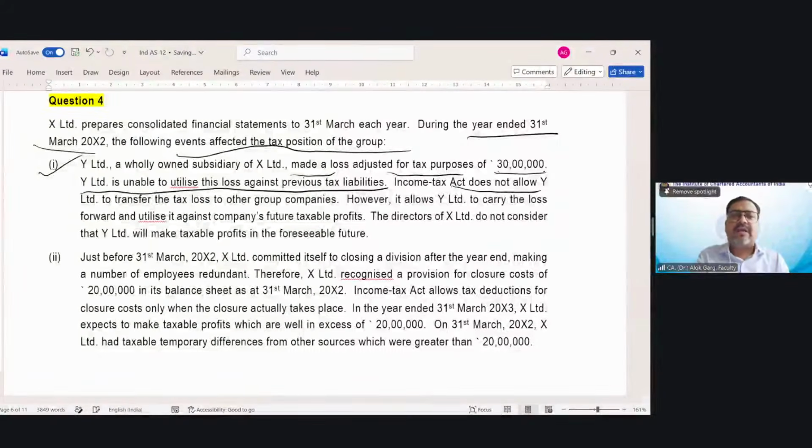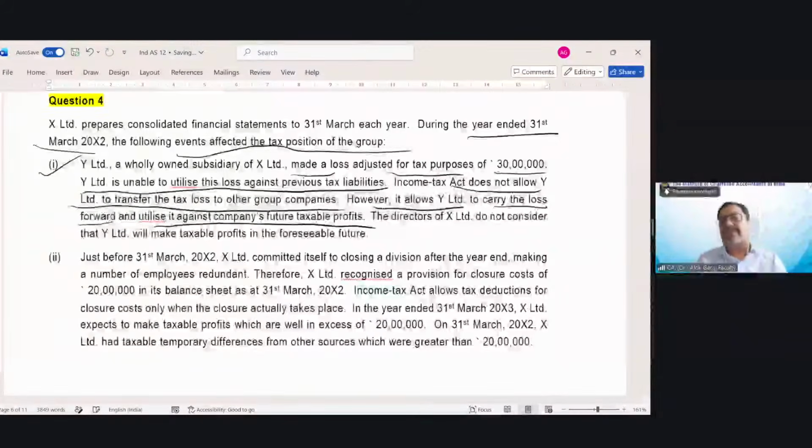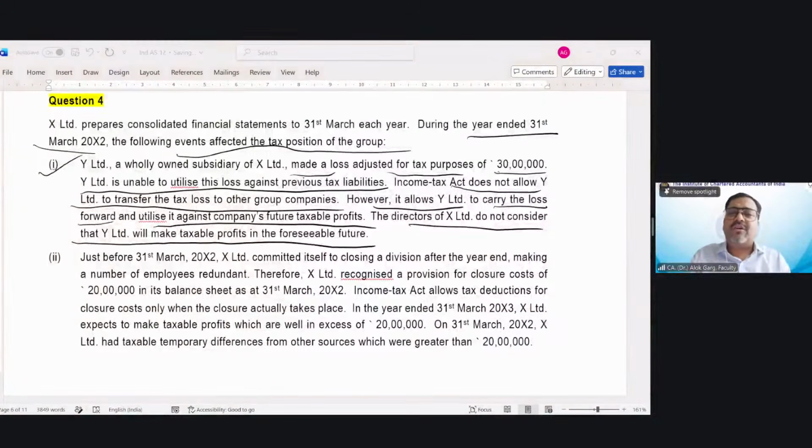The Income Tax Act does not allow Y Limited to transfer the tax loss to other group companies. However, it allows Y Limited to carry the loss forward and utilize it against the company's future taxable profit. This tax loss of 30 lakh can be carried forward and set off against future taxable profit for the next 8 years. The directors of X Limited do not consider that Y Limited will make taxable profit in the foreseeable future.